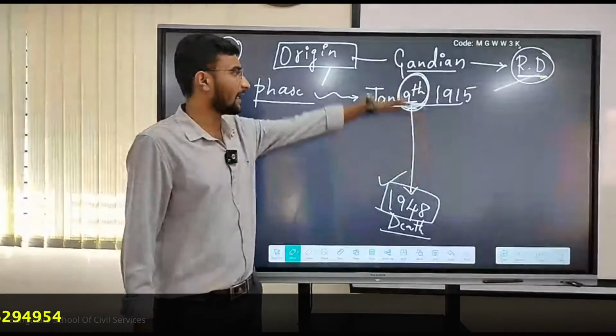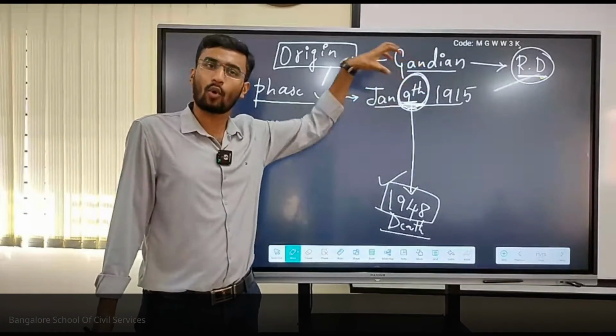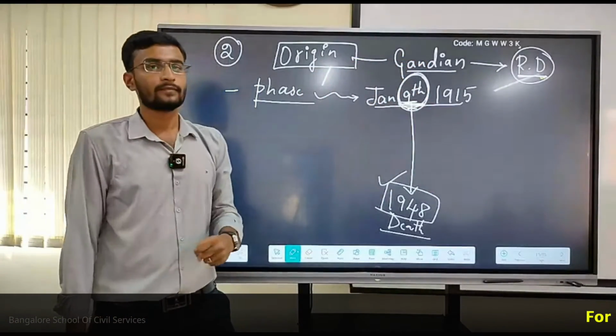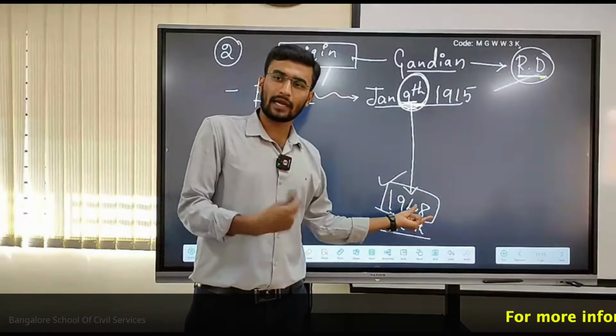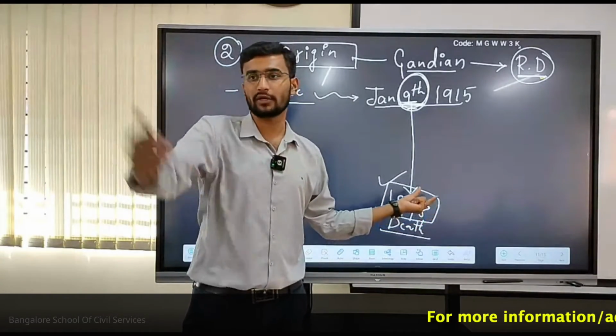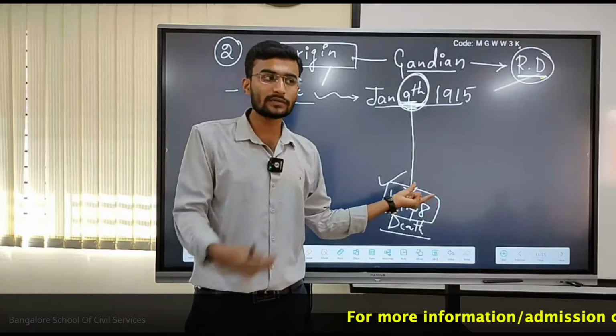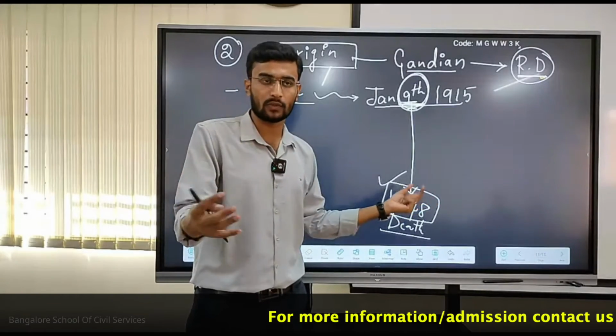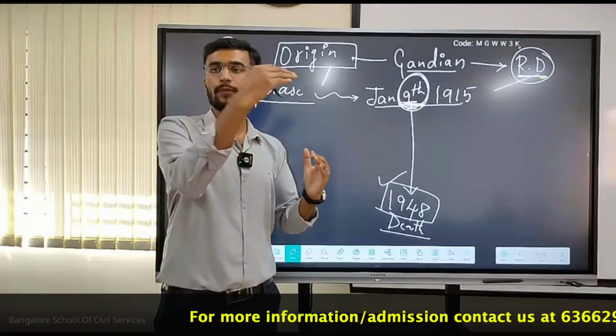Now, can I say this phase we call the core aspect of the Gandhian approach? Obviously, after Gandhi's death also there is an addition of different Gandhian approaches.